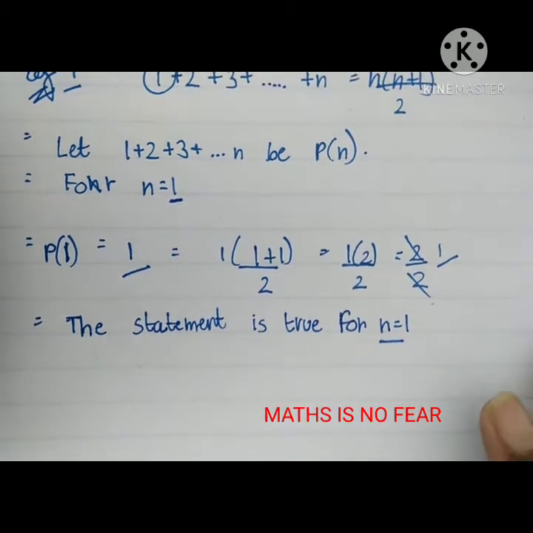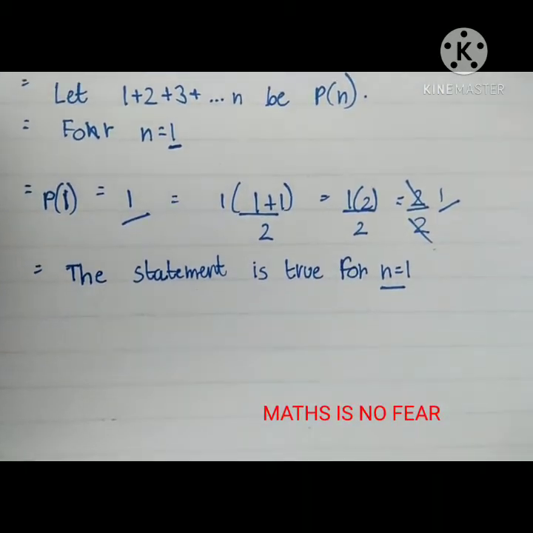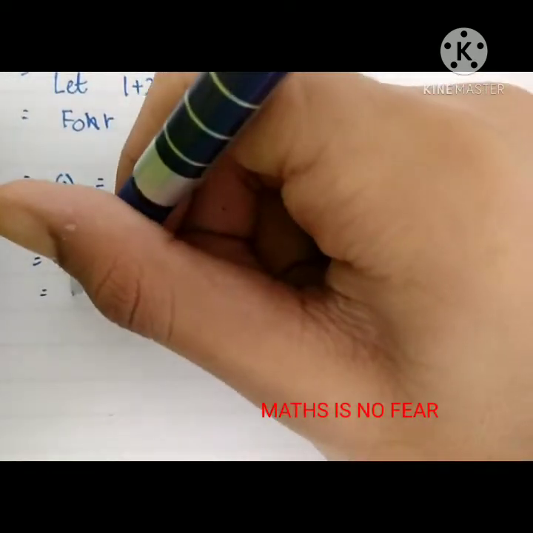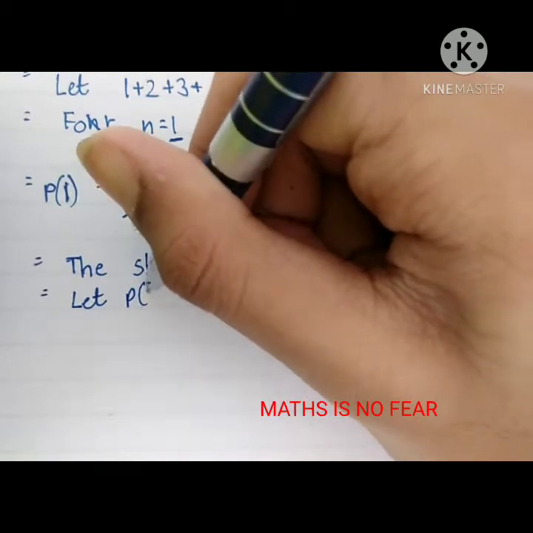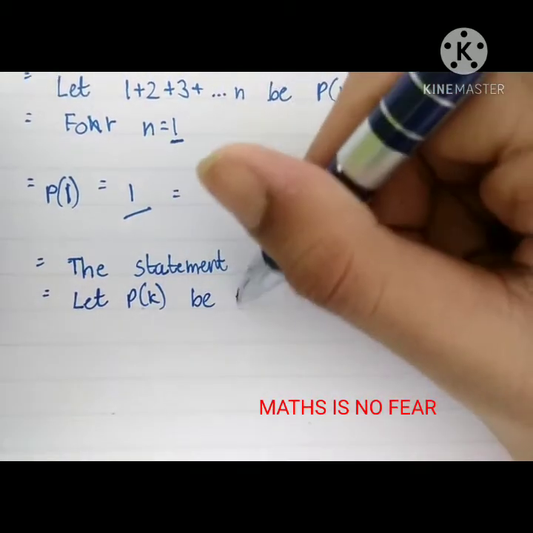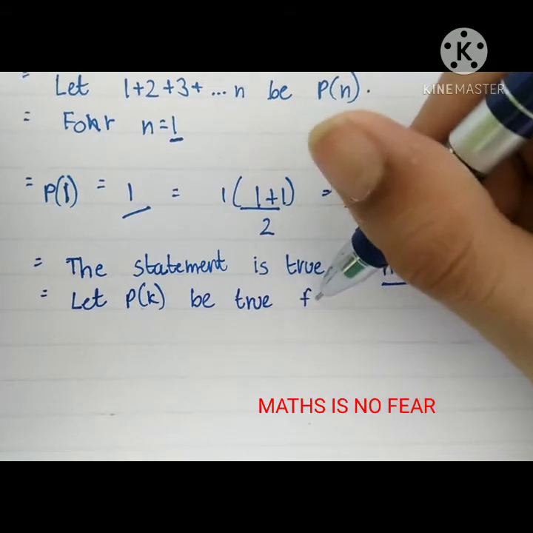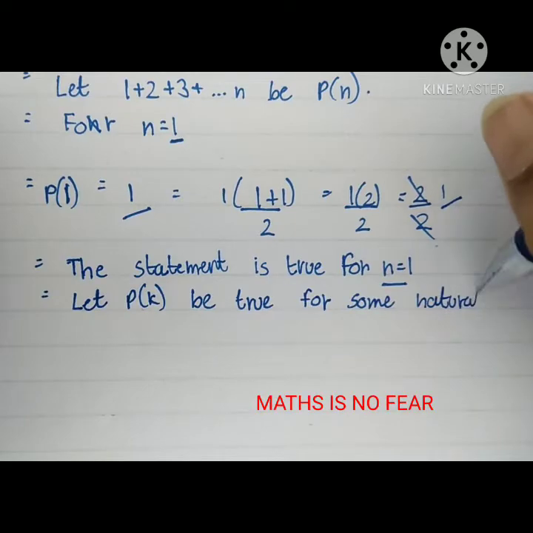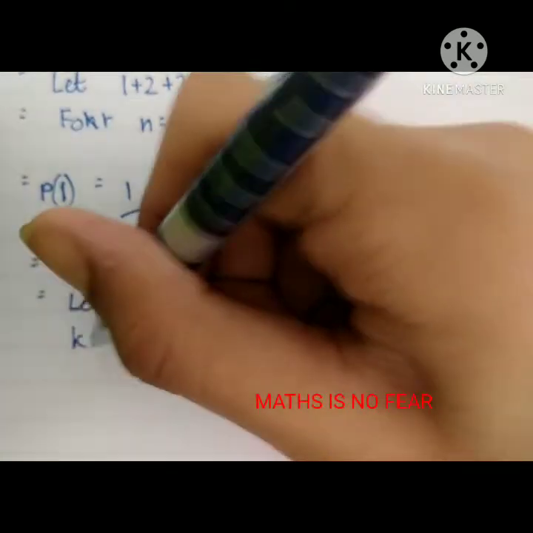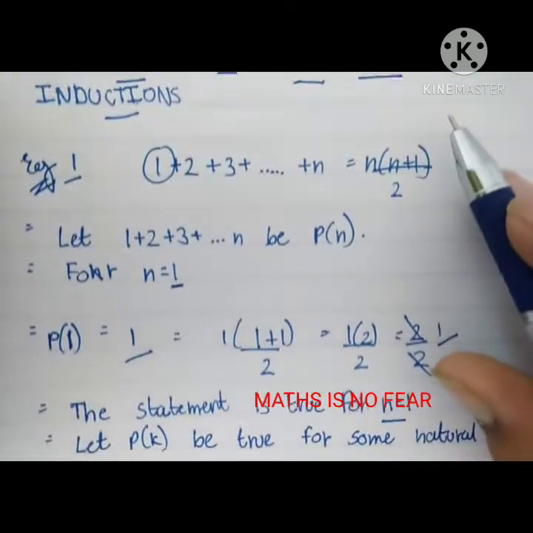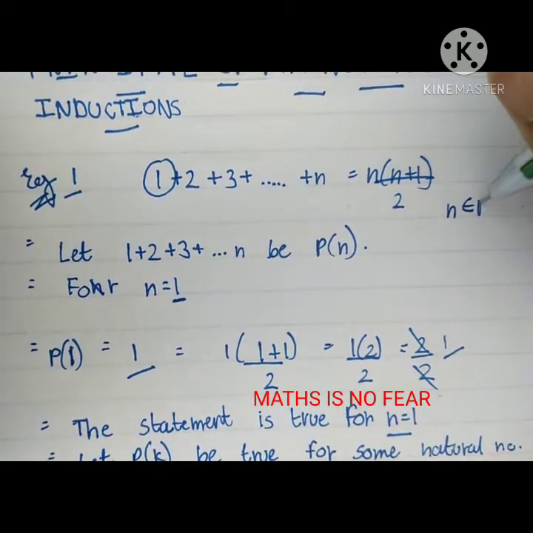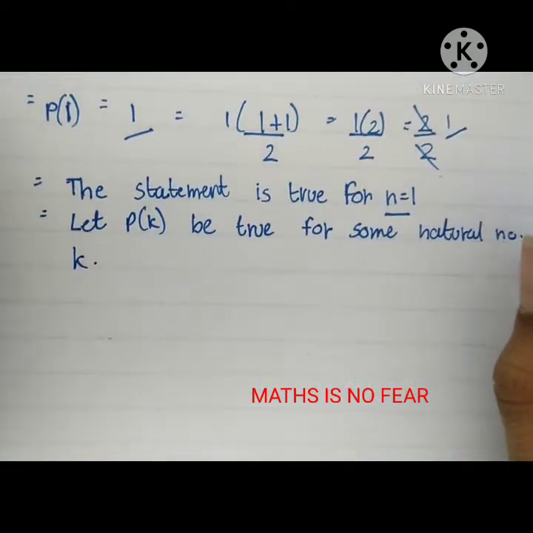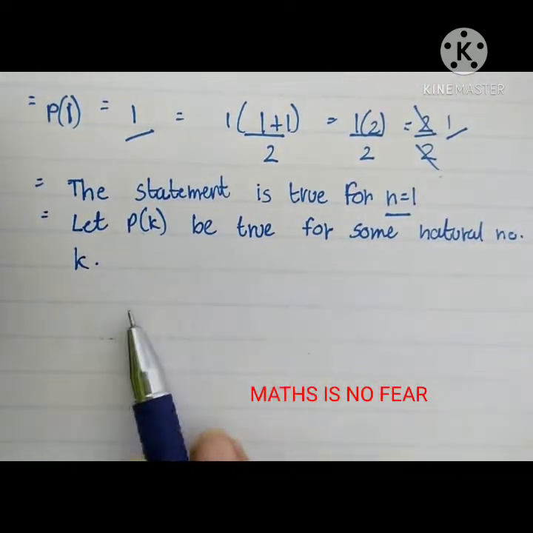Okay, so now comes the main part, so let's focus on it. Now we are going to write another statement, which would be: let Pk be true for some natural number k. And friends, one thing I forgot to write in this statement was that here n belongs to the natural numbers. I forgot to write it here, but in the question it will be written only. So this statement would be: let Pk be true for some natural number k.